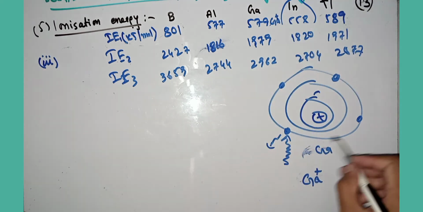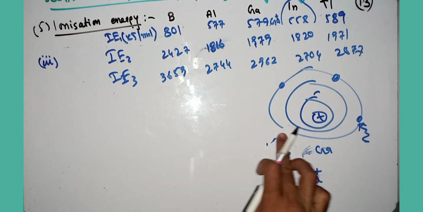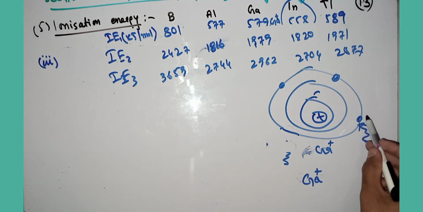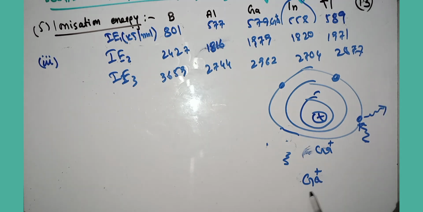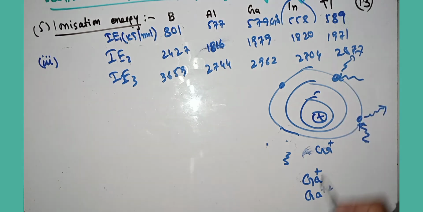After that, when you remove the second electron from this gallium, you get gallium plus 2 charge. Similarly, when you remove the third electron from the gallium, you get gallium plus 3 charge.